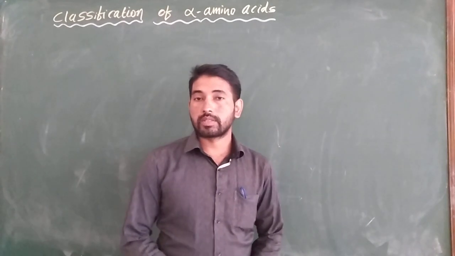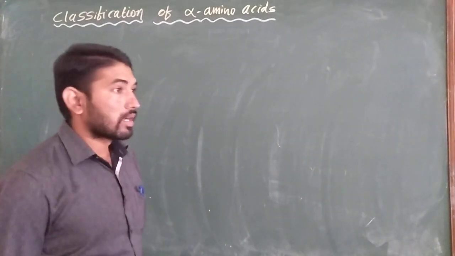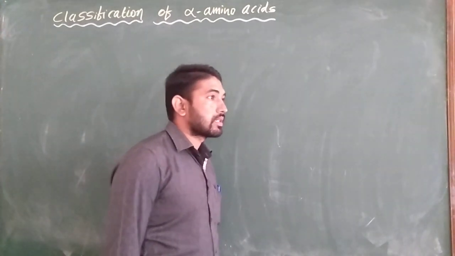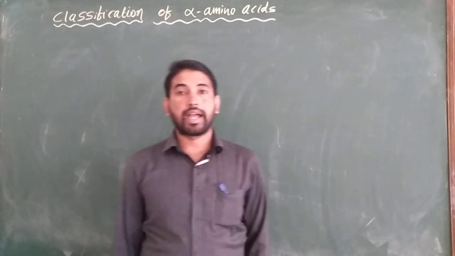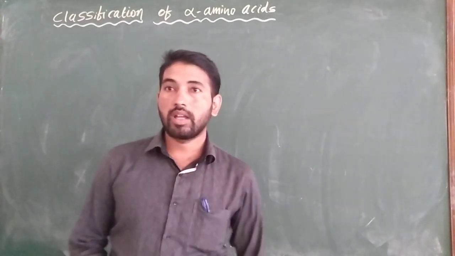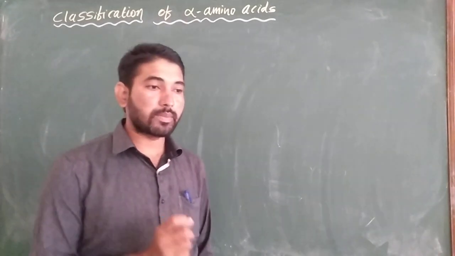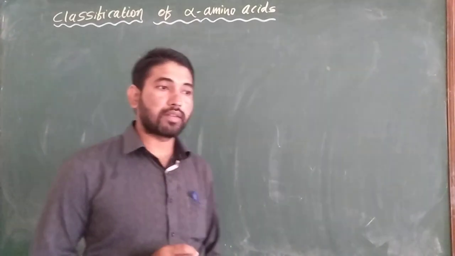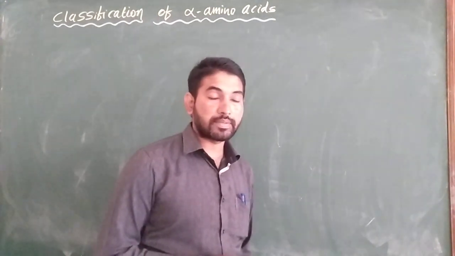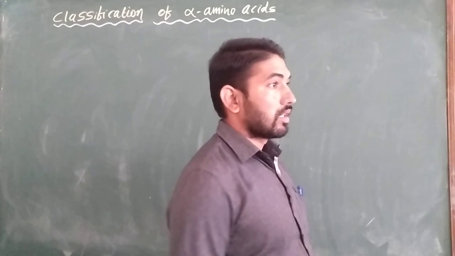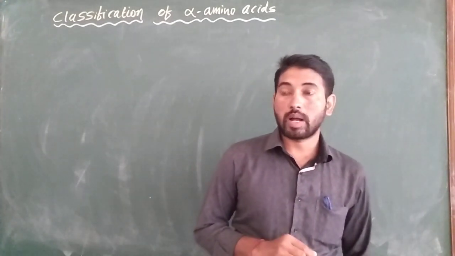In the last videos, we started paper 1, the organic chapter: amino acids, peptides and proteins. In the last video we already studied what is meant by amino acids, the general formula of amino acids, and alpha amino acids. And in this video, we study the classification of amino acids.